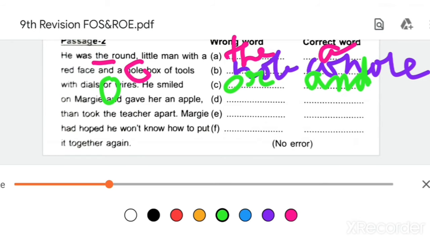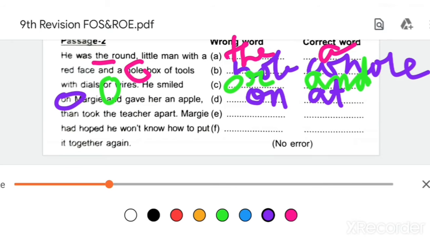Okay, let's come to D. He smiled on Margie and gave her an apple. What is the mistake here? "On" is the mistake. He smiled "on" will not come. What will come? "At". Okay. He smiled at Margie and gave her an apple. Each line will contain only one mistake.